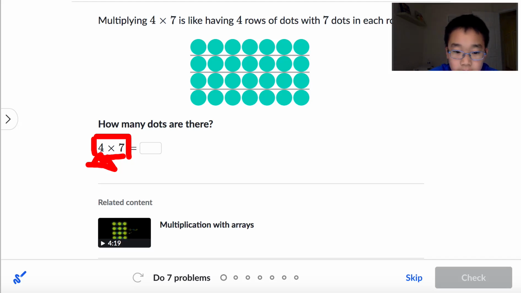4 groups of 7s. You probably know 2 groups of 7, so you can break this into 2 groups. 4 times 7. If you want to pause and think, you can pause right now. I'll give you 2 seconds.